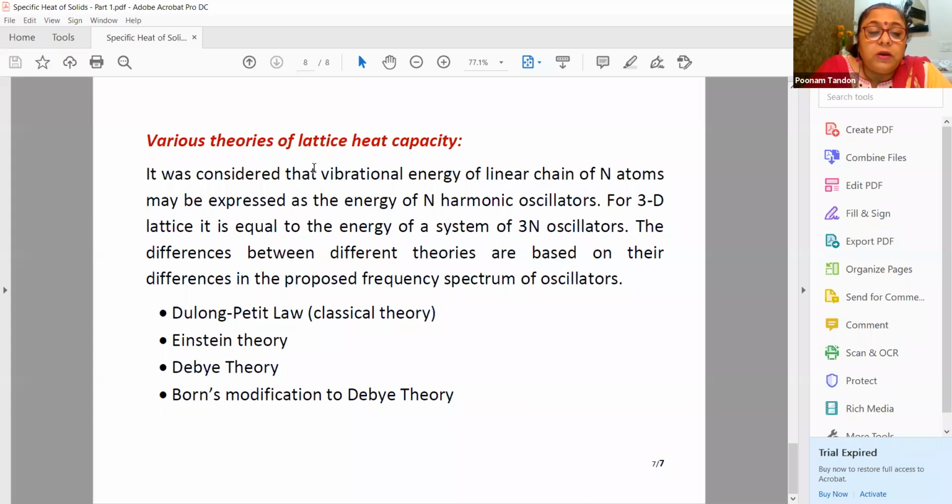We will do all of them one by one. We will discuss the shortcomings of the different theories, how these shortcomings were improved by the other model, what the approximations of the other model are, and why there was a requirement for the next one. We will discuss all these things in subsequent lectures.